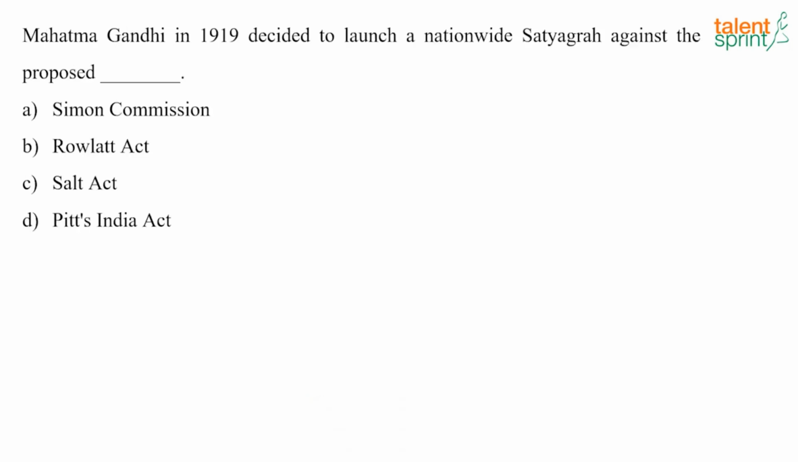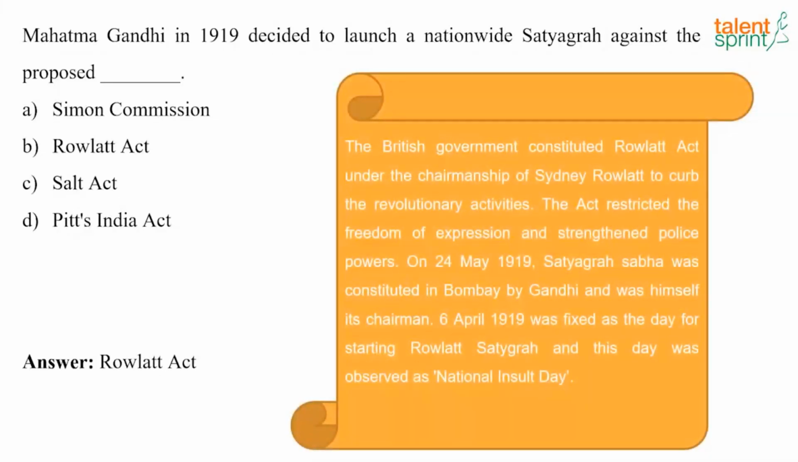Now the next question: Mahatma Gandhi in 1919 decided to launch a nationwide satyagraha against the proposed blank. And the answer here is the Rowlatt Act. So what is this Rowlatt Act? The British government constituted this committee under the chairmanship of Sidney Rowlatt to curb revolutionary activities, and this act restricted the freedom of expression and strengthened police powers.